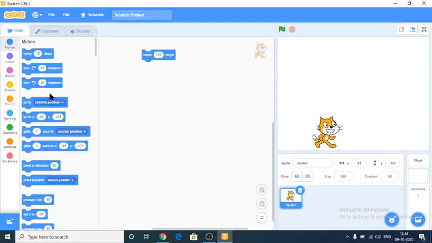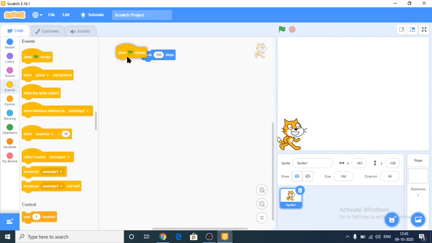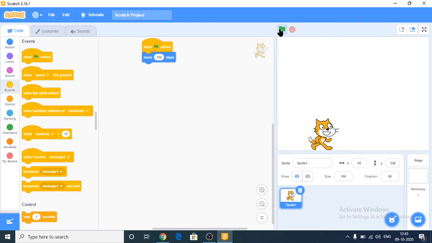And next one is the green flag, which is used to make the sprite move. When you click the green flag after giving the when clicked option, see here, events, after giving the when clicked option, if you click this green flag, the sprite will move from that place 100 steps. And more than that you can give.